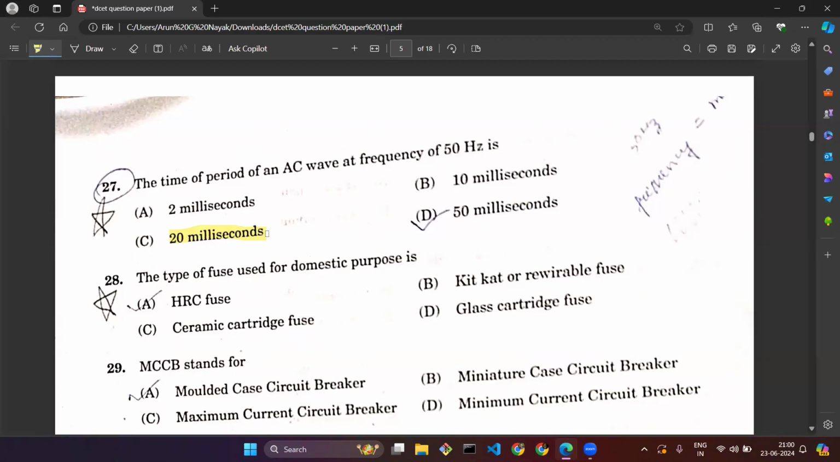Question number 28. The type of fuse used for domestic purpose is. Whenever you have learned about the types of fuse, you might have read about different fuses like HRC fuses, ceramic fuses, Kit Kat fuses. But the fuse that we use for a domestic purpose will be the Kit Kat fuse, or we also call it a rewirable fuse.